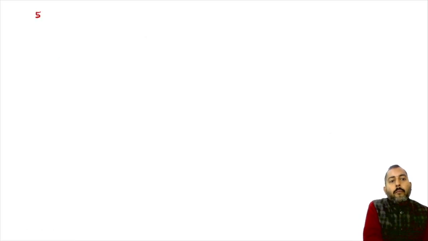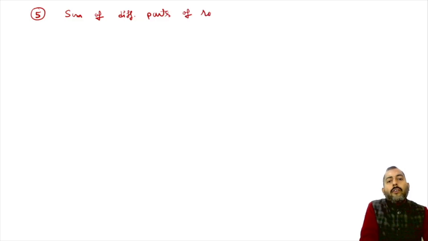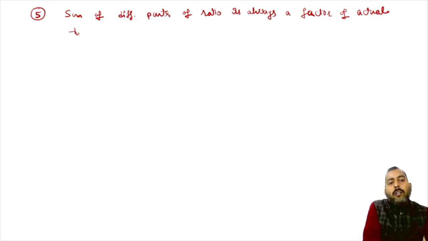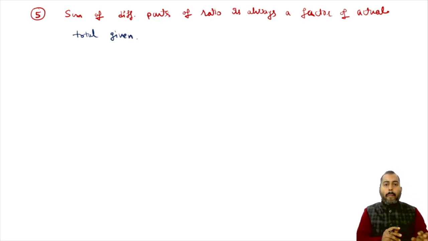Point number 5. Now, what is point number 5? Point number 5 is: the sum of different parts of a ratio is always a factor of the actual total given.